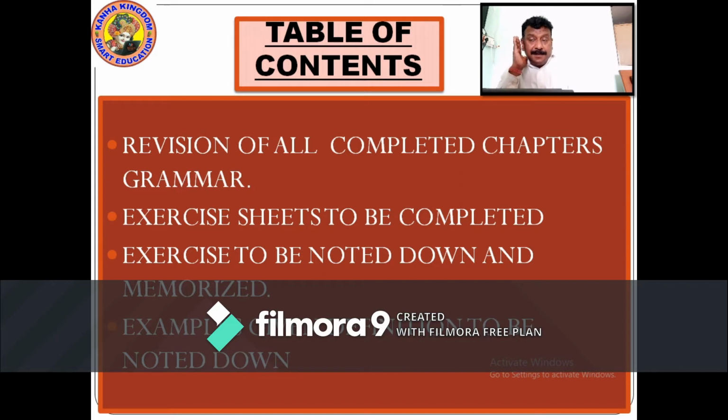Now, all the examples given, definitions to be noted down. What all you have to note? Examples given and the definitions to be noted down properly in regards to all chapters. Gender, article, we have a verb today. So yesterday we had adverbs, today we have verbs.